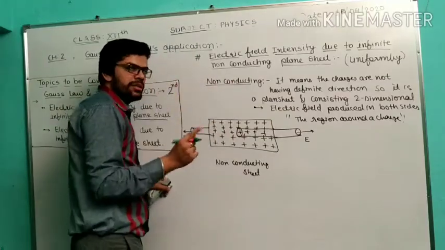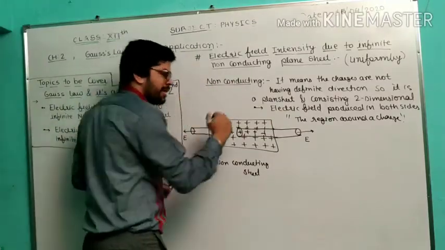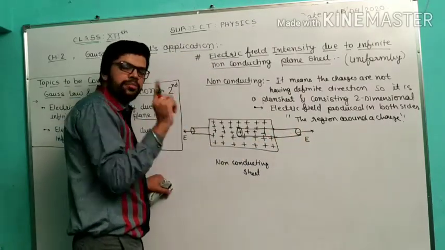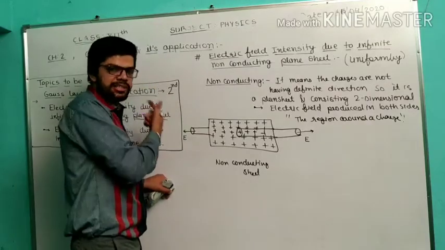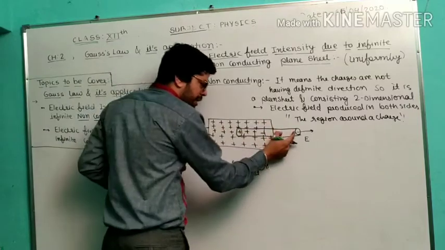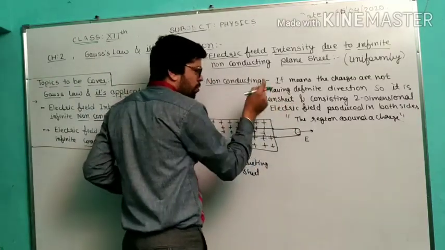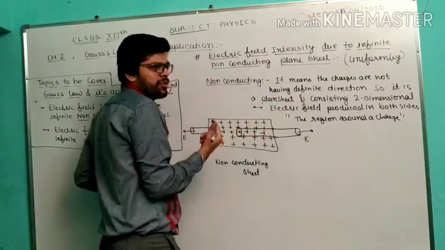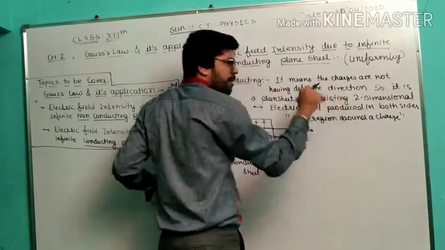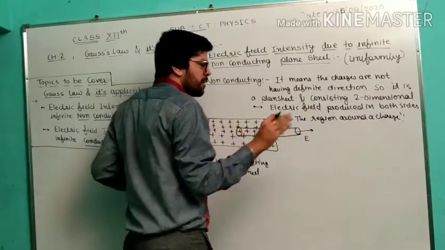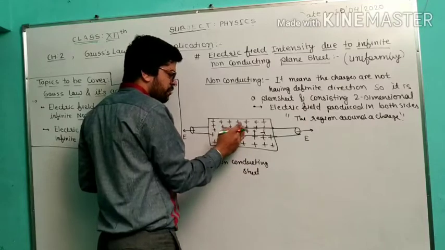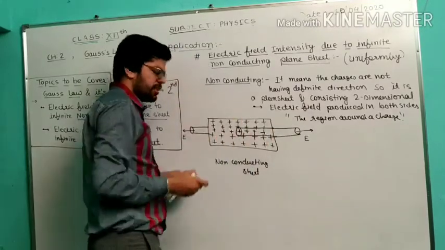अगर ये conducting होती तो इसका direction fix होता. Either it would be on the right hand side or on the left hand side. It will not be in both directions if it is a conducting sheet, जो next derivation करने वाले. It is non-conducting, so here we don't know the exact direction of the charges. It means the charges do not have a definite direction. They are moving in all directions. But our charges are distributed positively.